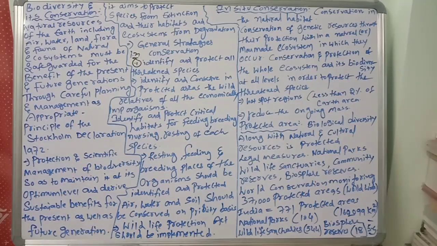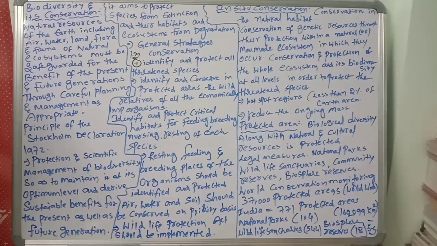Suppose there are many economically important organisms. So what do we have to do? We should protect all the economically important organisms and where they are living. So what are the main habitats? We have to find out. Identify and conserve in protected areas the wild relatives of all the economically important organisms.